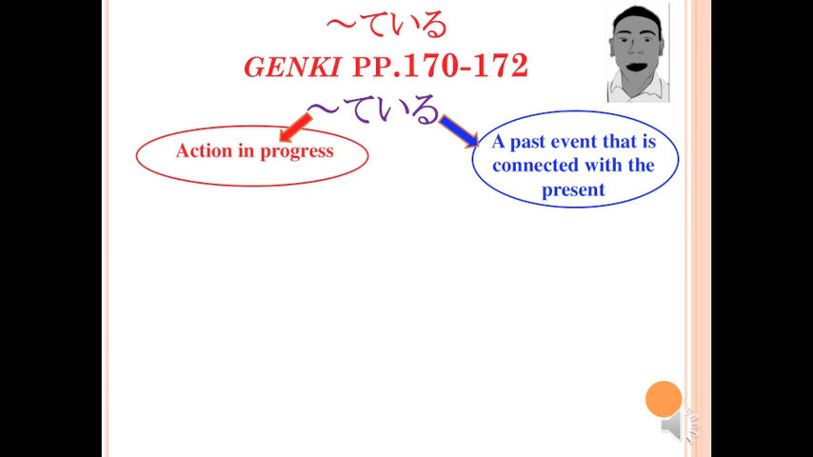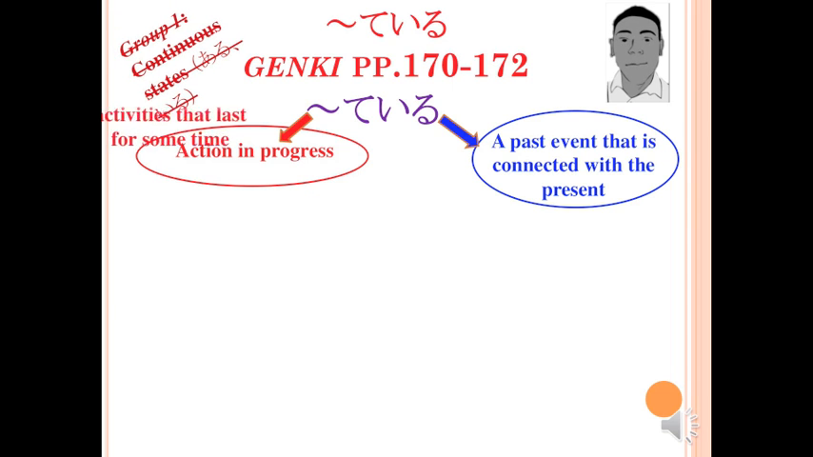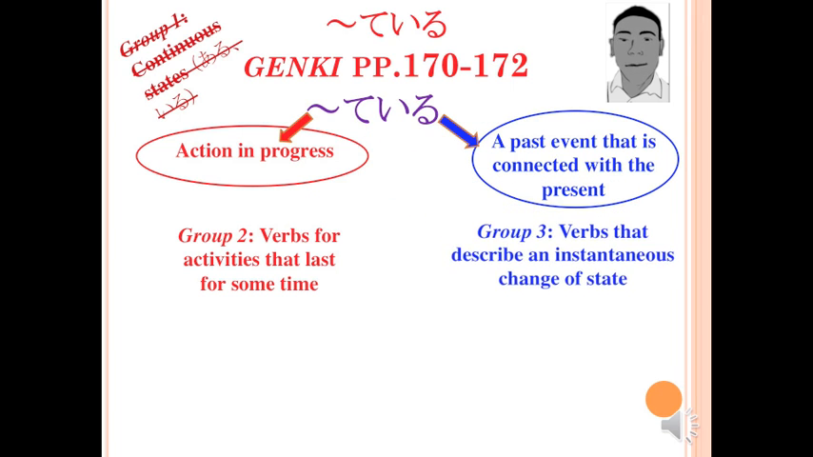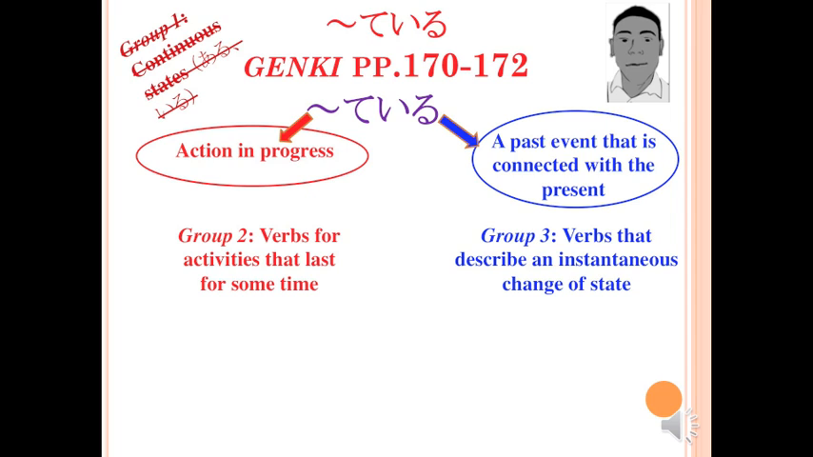If we paint with a broad brush, we have covered three different kinds of verbs thus far. One, verbs that describe continuous states. Two, verbs that describe activities that last for some amount of time. And three, verbs that describe changes that are more or less instantaneous.